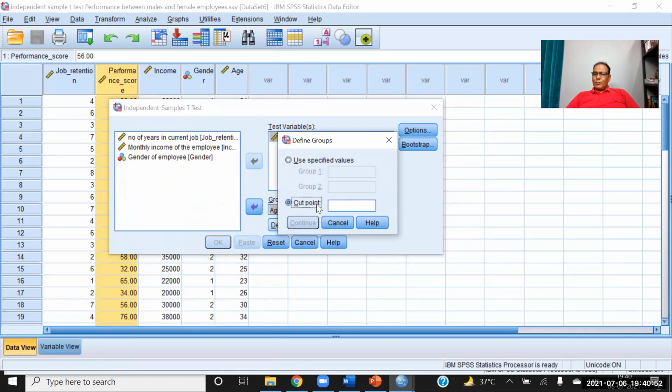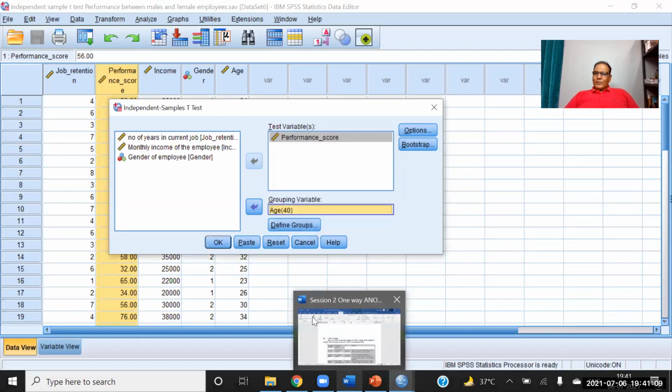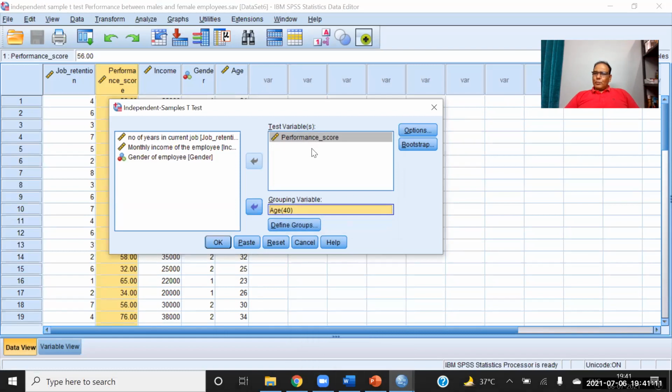There's a facility of cut point, and my cut point is 40. So I want to compare whether the employees more than 40 years of age or less than 40 years of age are the same performers or not. So I want to check the performance score of both the groups. The age cutoff is 40, and okay.